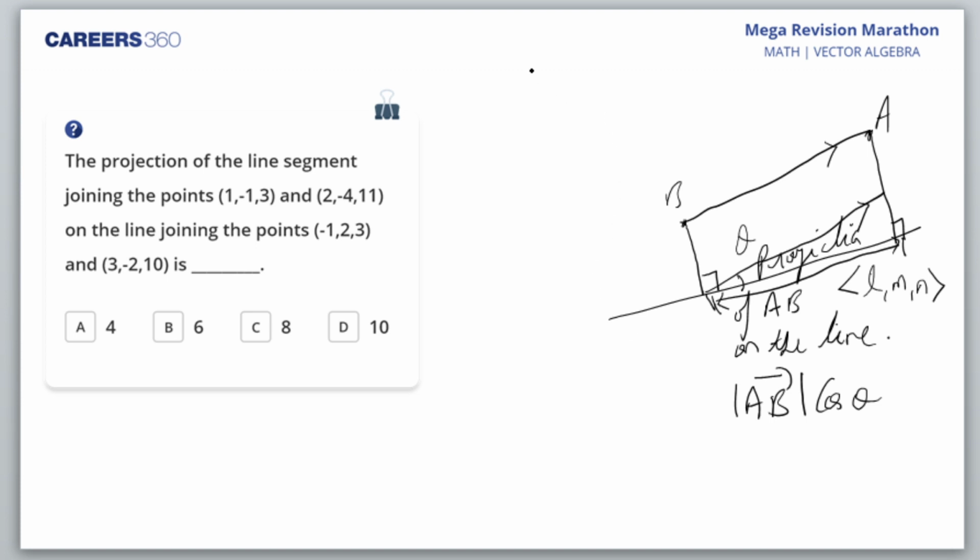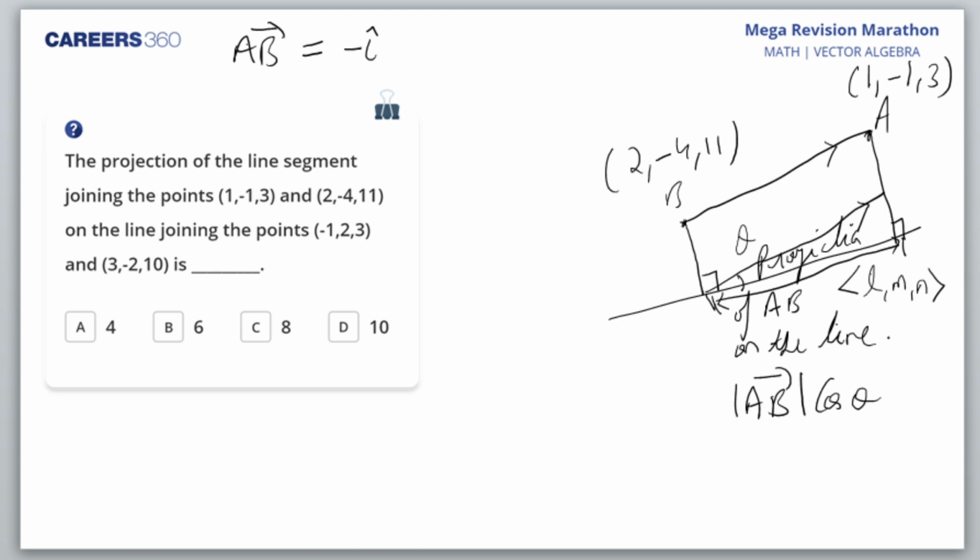Okay, let's see here. A is the first point, 1, -1, 3, and the second point is 2, -4, 11. So what is the vector AB? AB vector would be 1 minus 2, that is minus i cap, then -1... sorry, I am writing the AB vector now, so I'll have to change it.